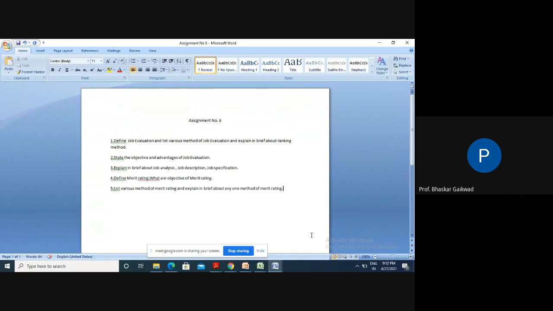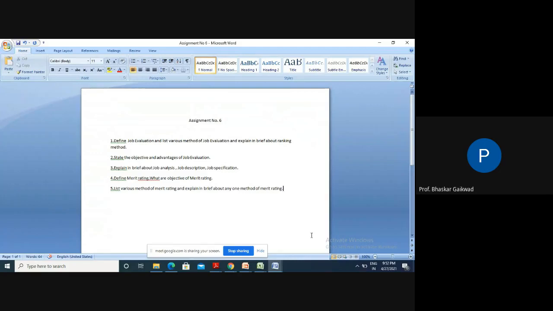So first, define job evaluation, list various methods of job evaluation, explain in brief the ranking method. These questions have already been asked in your class test, but a similar type of question is there in your assignment. Define job evaluation. Job evaluation means what?